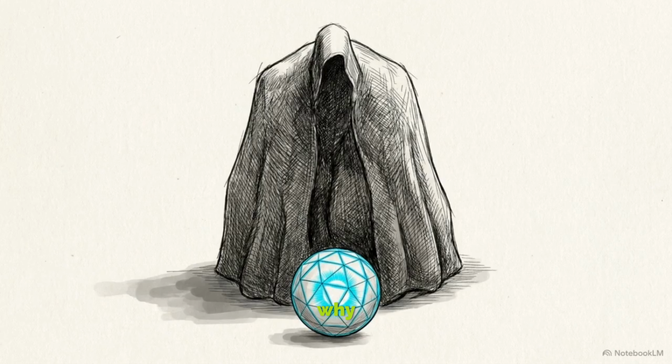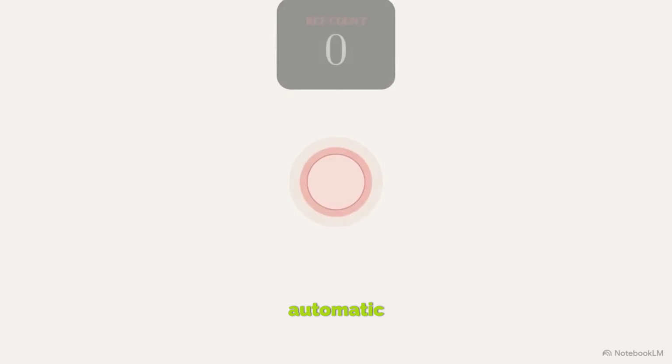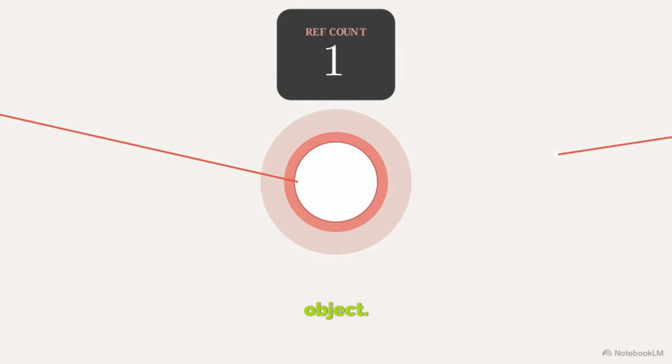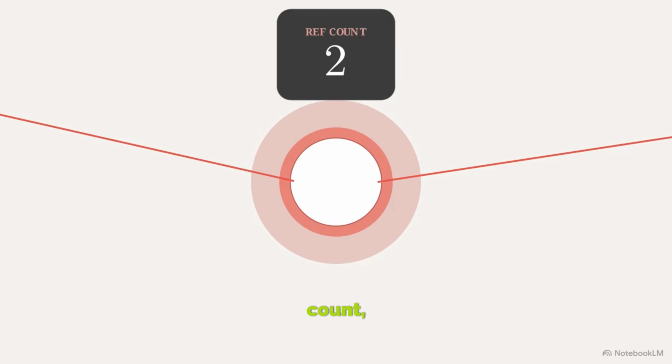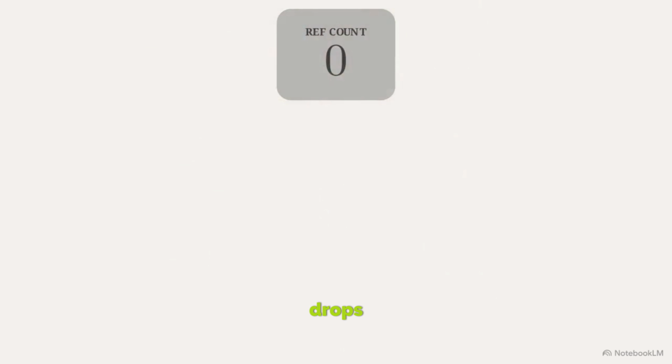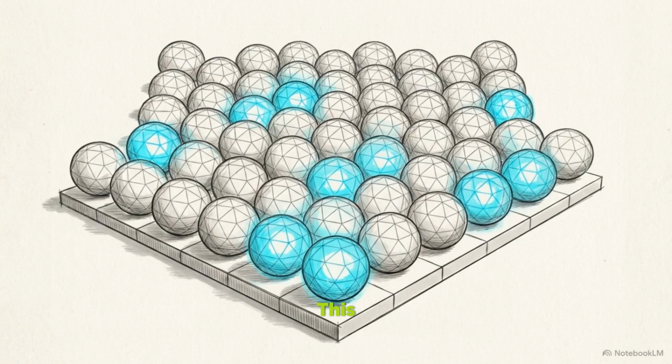To understand why these immortal objects become immortal, we have to look at the governing laws of the operating system. This is automatic reference counting, or ARC, iOS's accounting system. As parts of the app rely on an object, ARC increases its reference count, a permit to exist. When dependencies are severed, the count drops to 0, and ARC immediately reclaims the physical space. This creates a balanced digital economy, where memory is borrowed, utilized, and then instantly returned for other tasks to use.